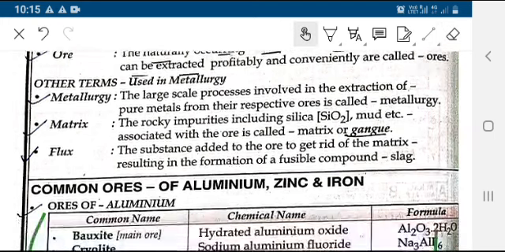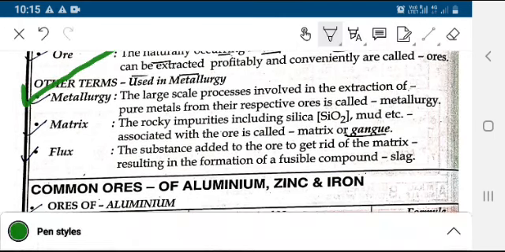There are various other terms also. First is metallurgy. What is metallurgy? The large scale processes involved in the extraction of pure metals from their respective ores is called metallurgy. What is matrix then? Matrix is the rocky impurities, including silica. If SiO2 is present as the impurity, it is known as matrix.